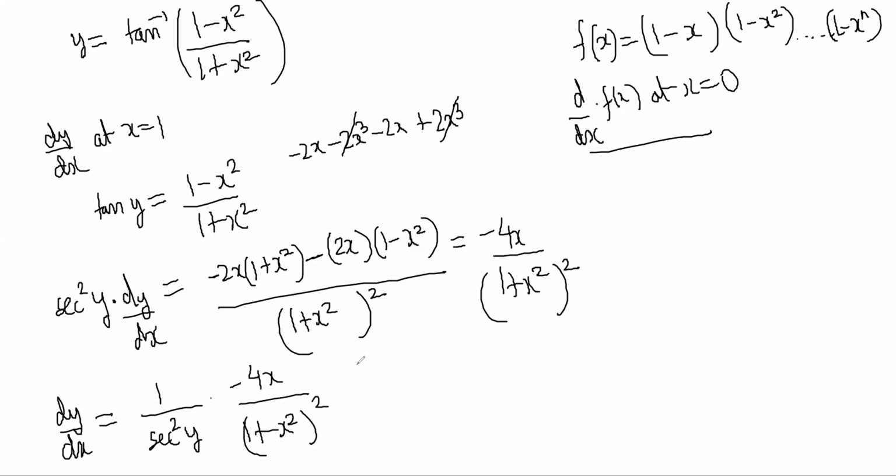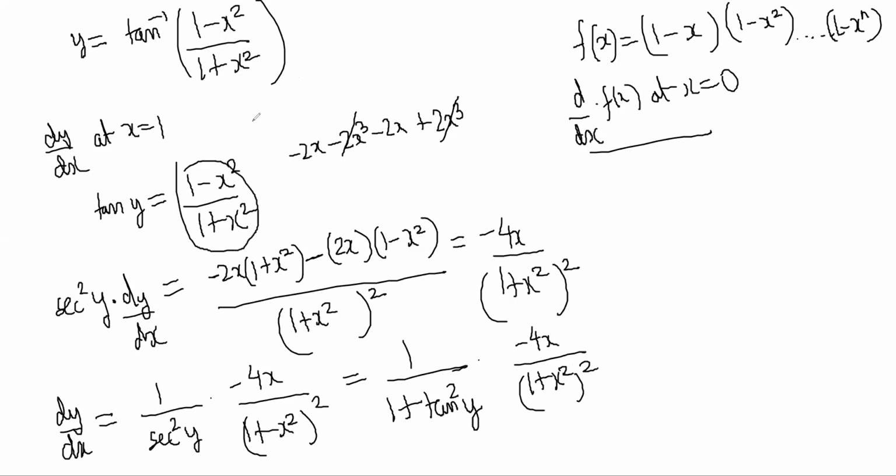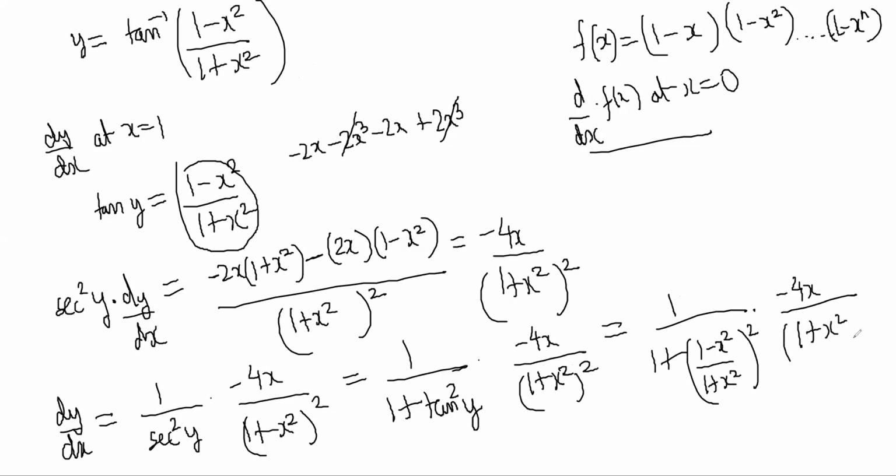1 by secant square y can be thought of as 1 by (1 plus tan square y), into this minus 4x by (1 plus x square) whole square. Now tan y is this, so 1 by (1 plus tan square y) will be 1 minus x square by 1 plus x square whole square, multiplied by minus 4x by (1 plus x square) whole square.